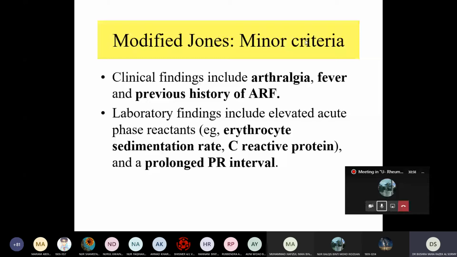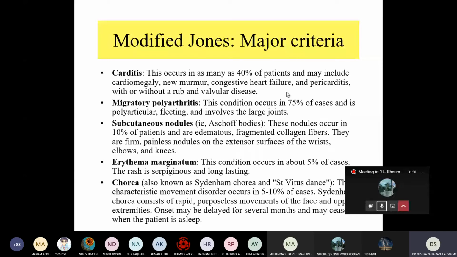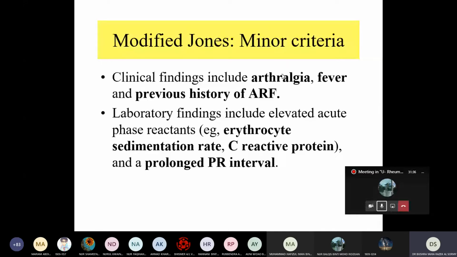For minor criteria, we said arthralgia. Remember, I told you that you have to differentiate between arthralgia and arthritis. Arthralgia is only pain in the joint, but there is no inflammation. Inflammation is when there is tenderness and swelling of the joint. But if the patient has only pain and there is no tenderness, no swelling of the joint, we call this arthralgia, and it is considered a minor criteria. If you remember, we said the major criteria is the arthritis, but here arthralgia is a minor criteria.